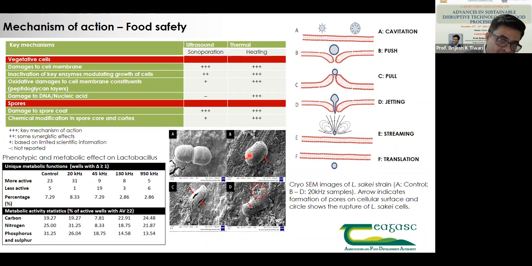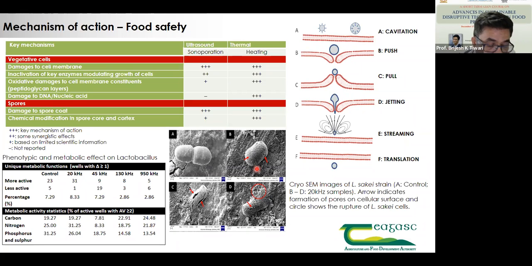The reason was that the microorganisms which were localized to certain places, when ultrasound was used, not only grew because of acoustic cavitation, but it also helped in dislodgement of the bacterial cells to distribute around the surface.